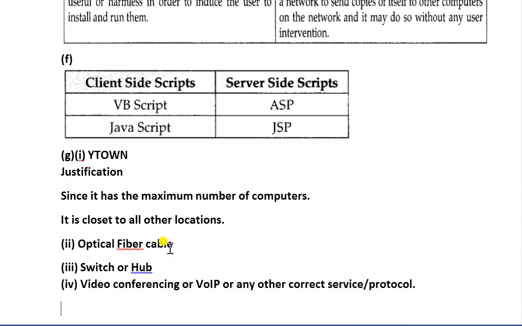So in G part, the first question asks where you have to install the server. So you have to always install the server where the number of computers is much more as compared to others. So here Y town has many more computers as compared to others, and the justification is because it has the maximum number of computers. It is close to all other locations.